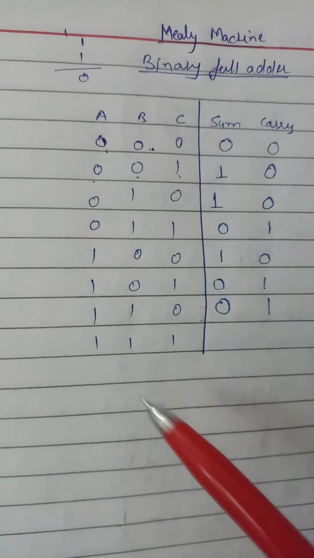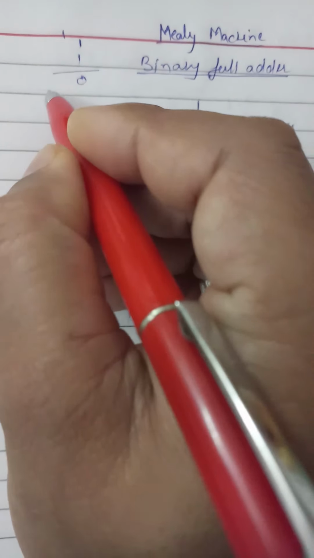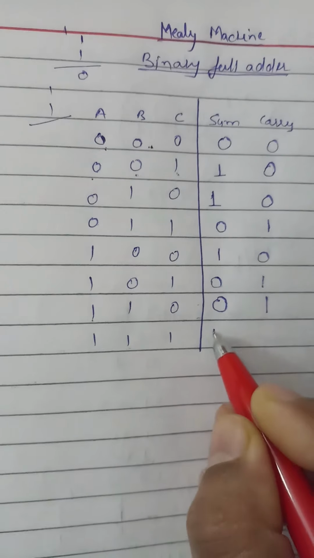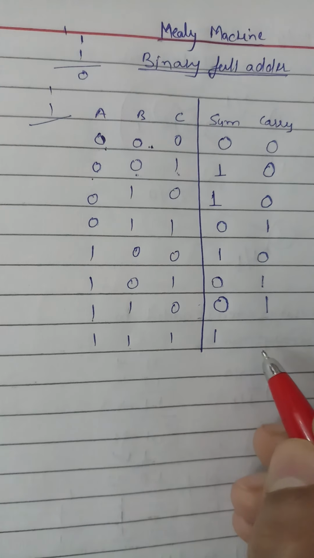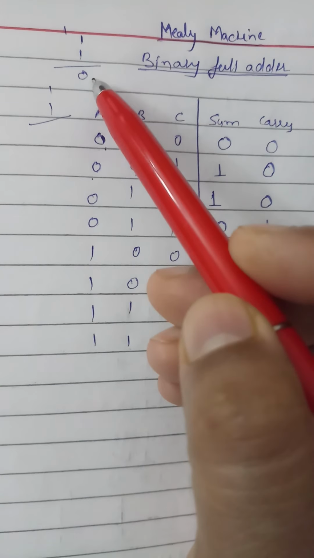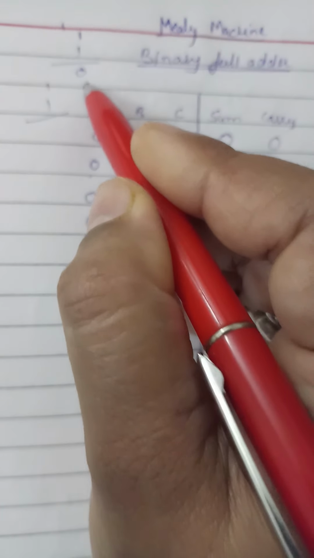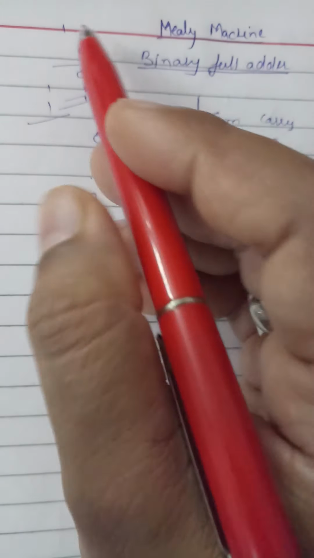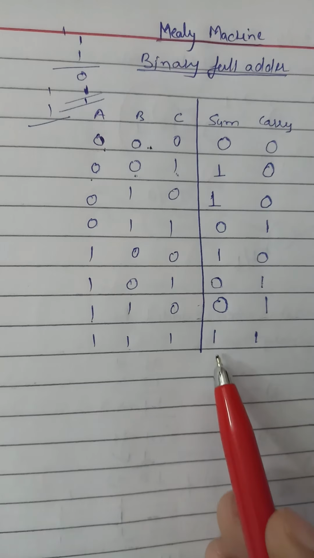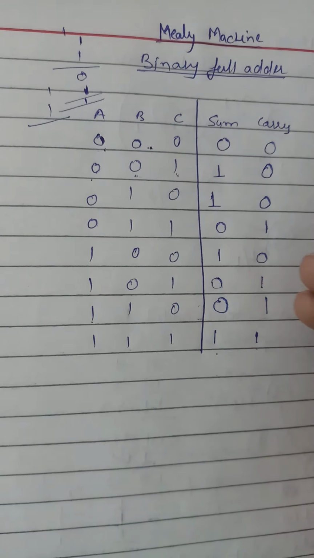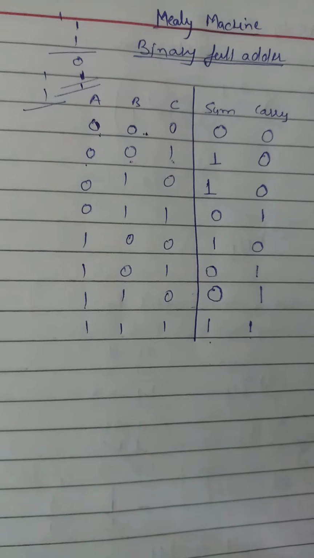But again we have 1. So if we add 1 again, then what we get? We get 1 in sum and 1 carry, because we have three ones here. So 1 1 0 0, and if we add another 1 to that 0, then we will get 1 in the sum and 1 carry is also there. So sum is also 1 and carry is also 1. So this is our binary full adder, the working of binary full adder.